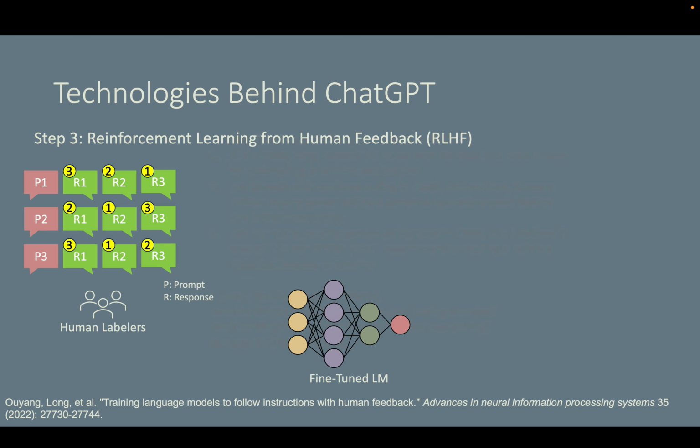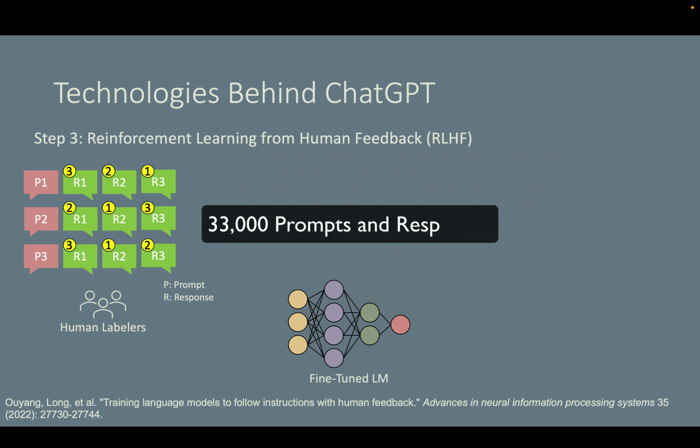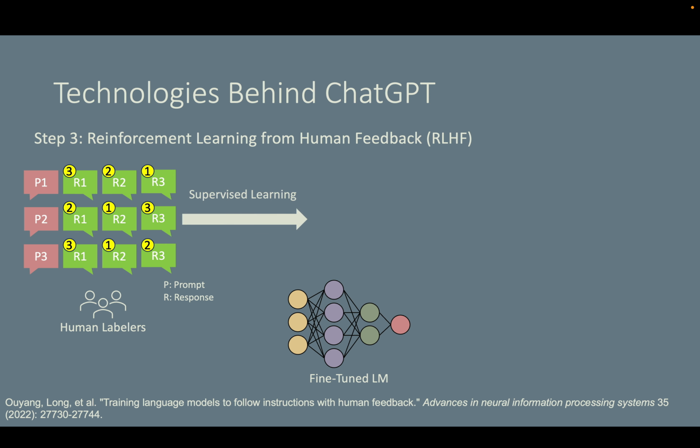Those human labelers ranked about 33,000 prompts and responses. But we know that this manual ranking process is expensive and slow. So instead of relying on human labelers for every response, using this small dataset, about 33,000 prompts and their ranked responses, OpenAI then trained a separate machine learning model to predict rankings.